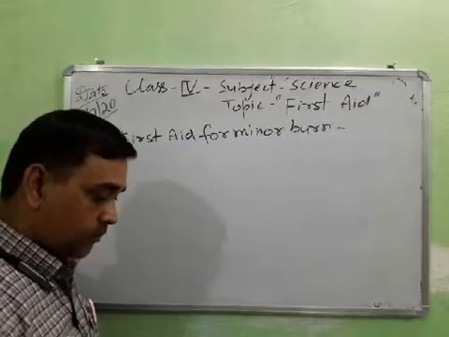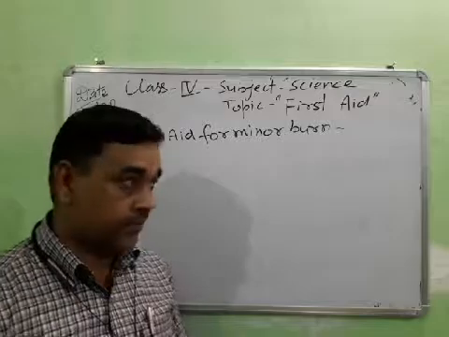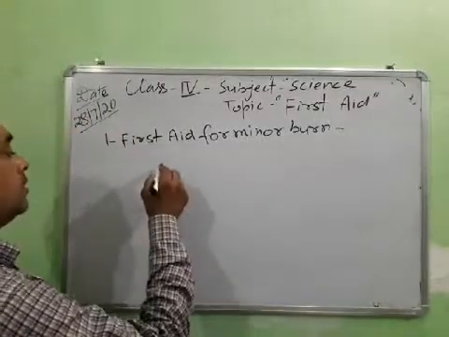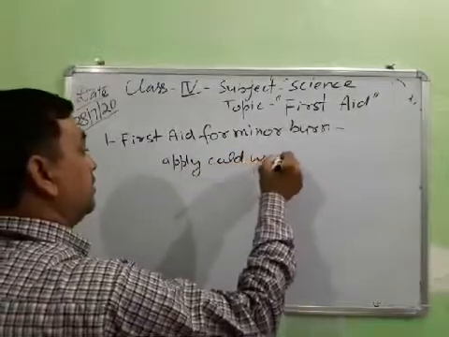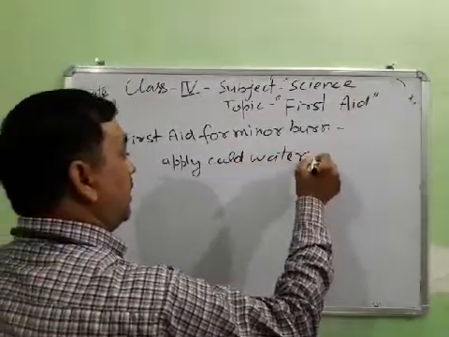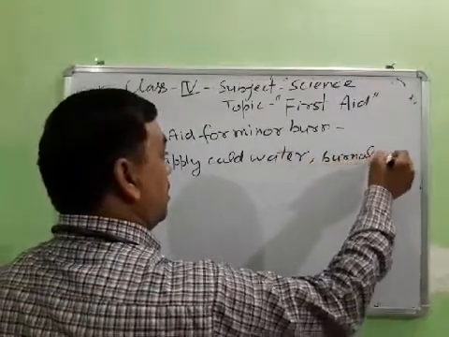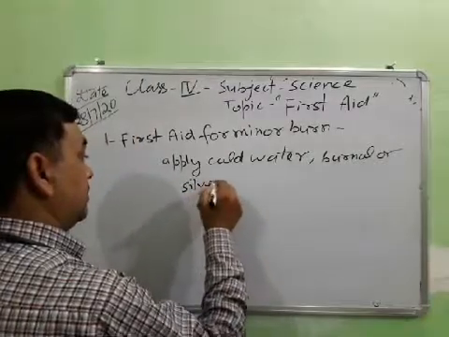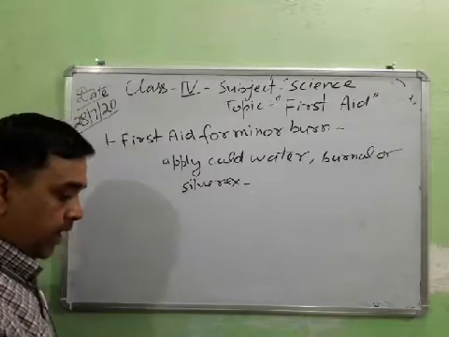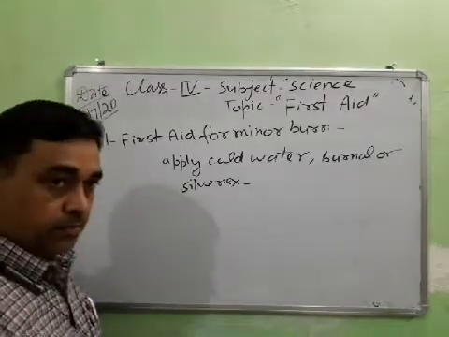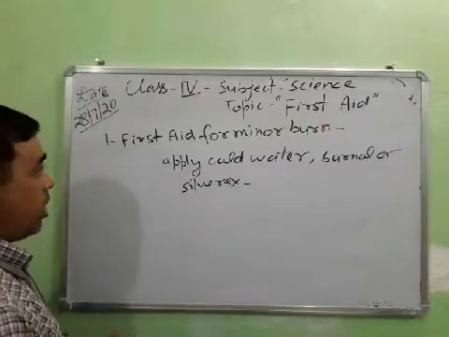After that, lightly apply any Burnol or Silver-X. Apply cold water, and Burnol or Silver-X. This is the ointment for minor burns. Okay, student, and if the burn is very big or serious, call a doctor.